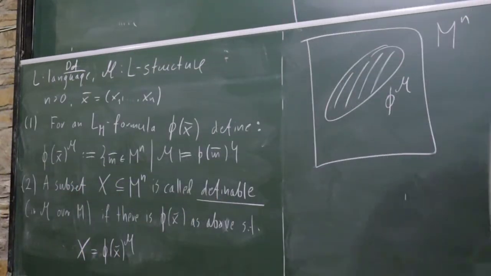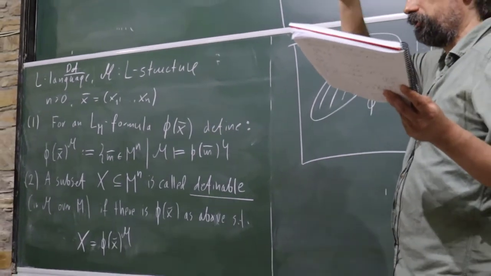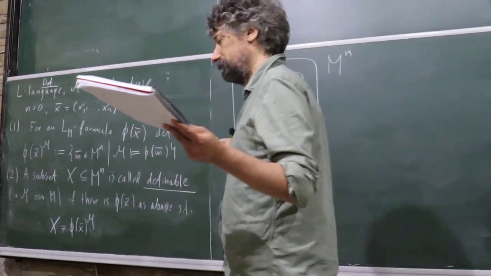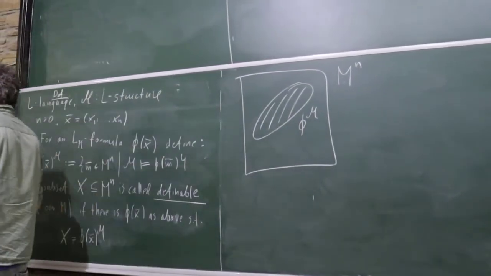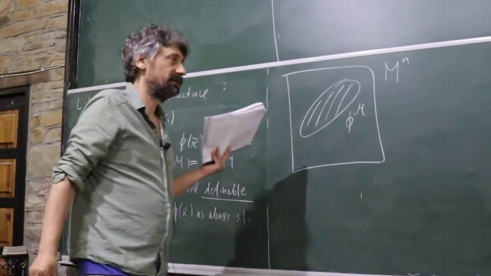It could be thought of as some kind of geometry, where on each power of M we have this collection of subsets which are definable. Like in topology, we have a collection of subsets which are open or closed.